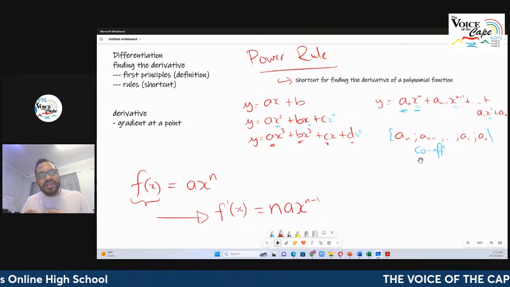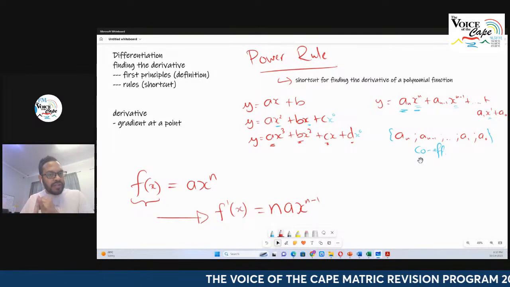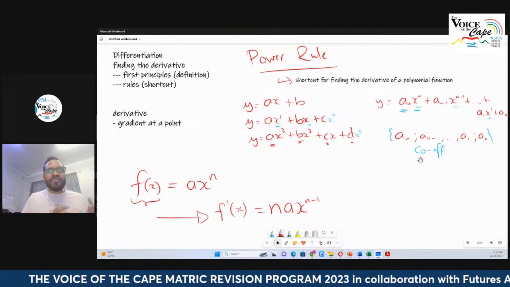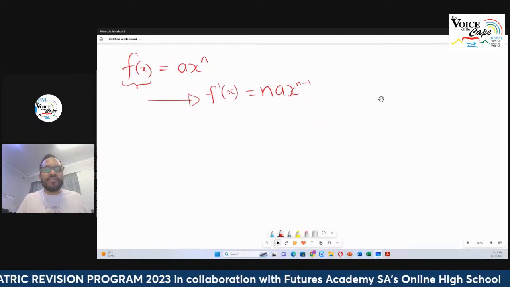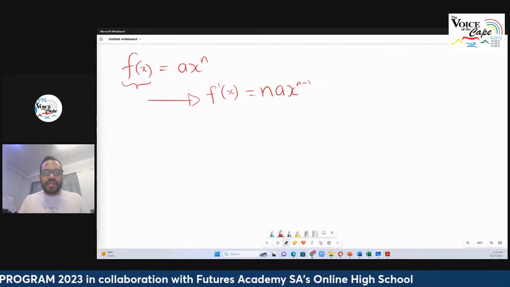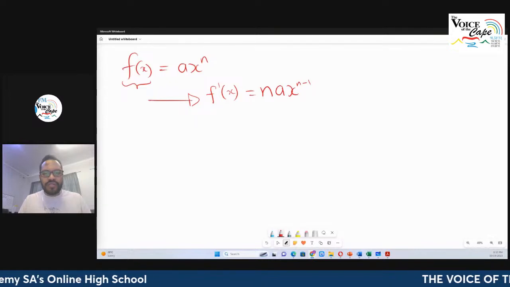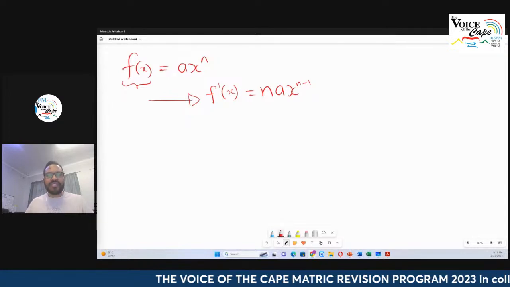Then you must ensure before you apply the power rule, you have either a polynomial function or something that you can make look like a polynomial function, because that will allow you to apply the power rule. So let's look at a few examples of differentiation with regards to the rules. Let's take simple ones.